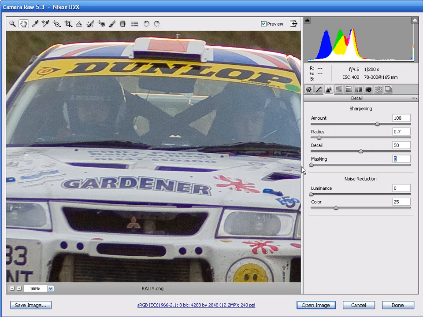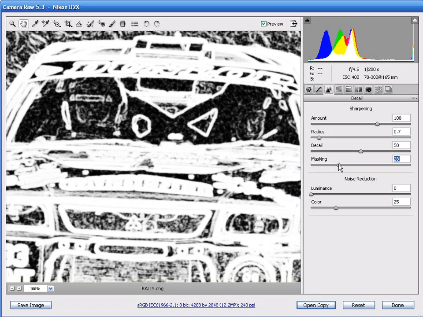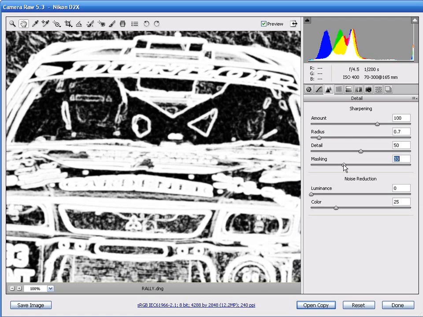The final sharpening control is the masking slider, which is used to protect any flat tones in our raw files from being over sharpened. With the masking set to 0, no masking is applied to the sharpening effect. Holding Alt and dragging this slider over to the right, you'll gradually begin to see the black areas showing through.